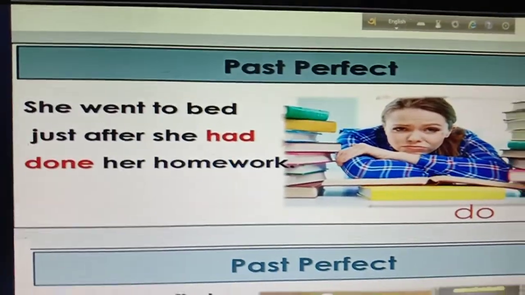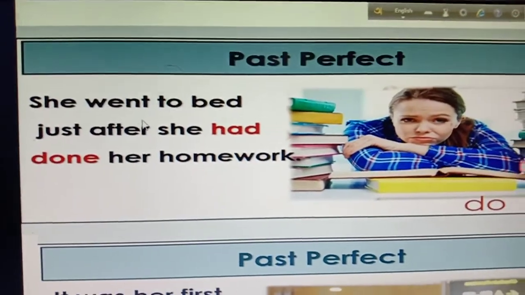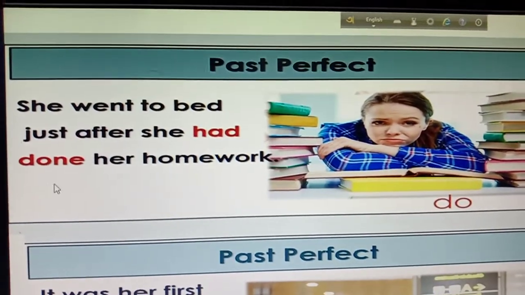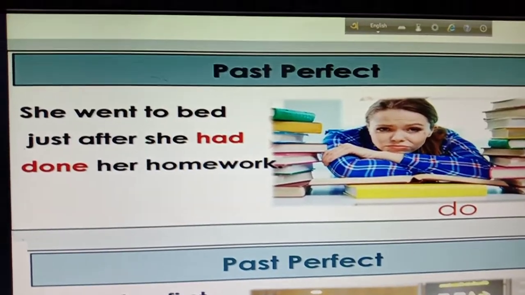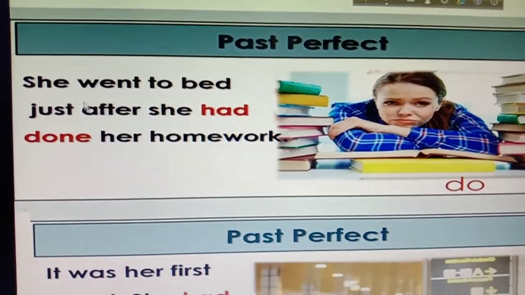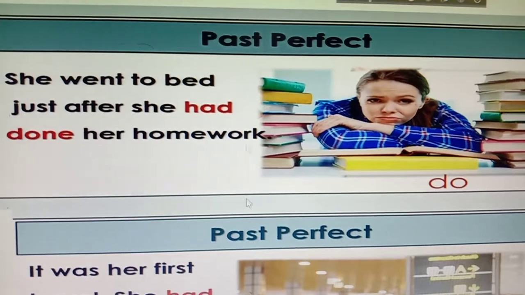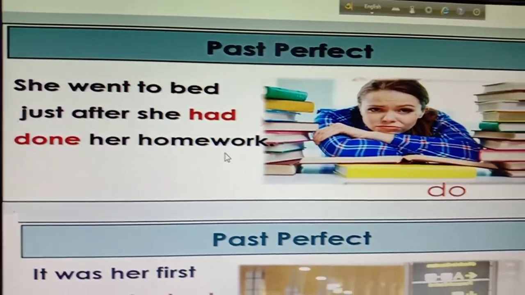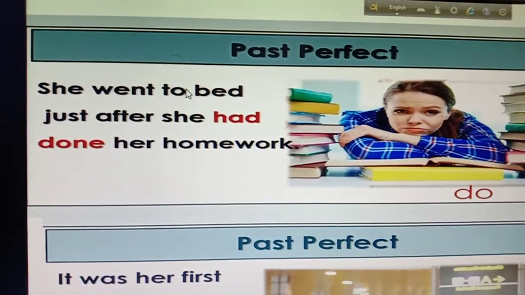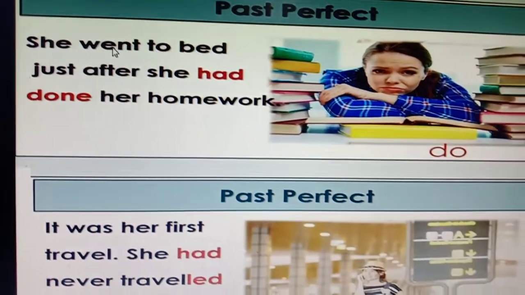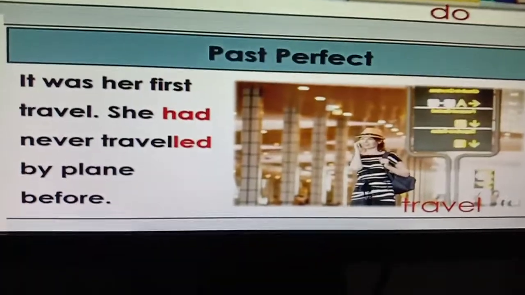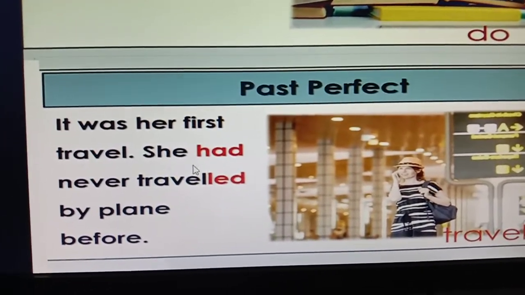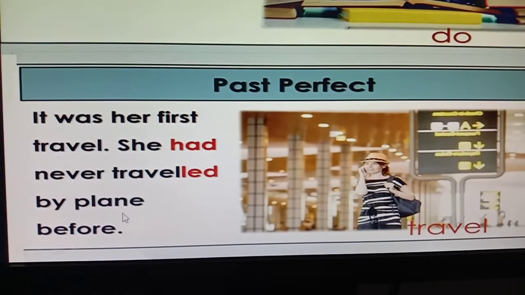Another example for your better understanding: she went to bed just after she had done her homework. You can see first she had done her homework, then she went to bed. So there are also two verbs. The first or before action will be in the past perfect tense and the later one, she went to bed, will be in the past indefinite tense. Then another example: it was her first travel. She had never traveled by plane before.